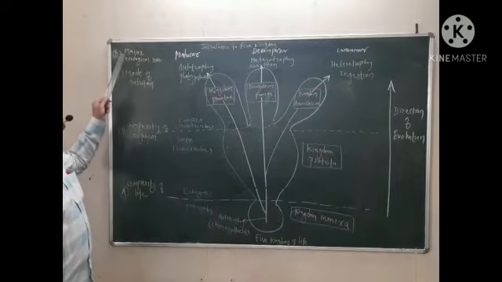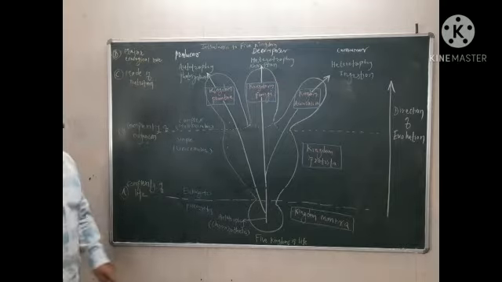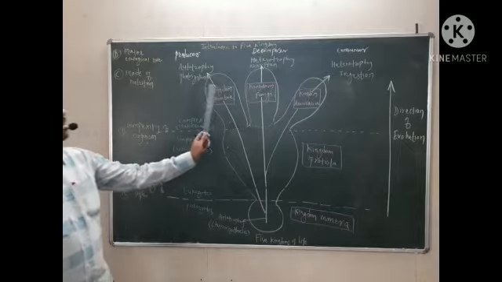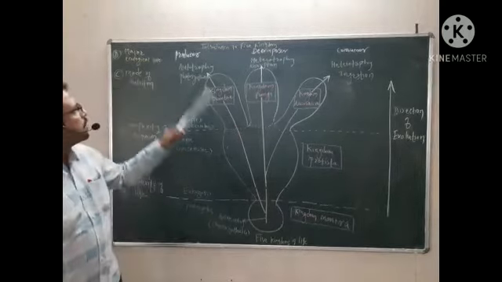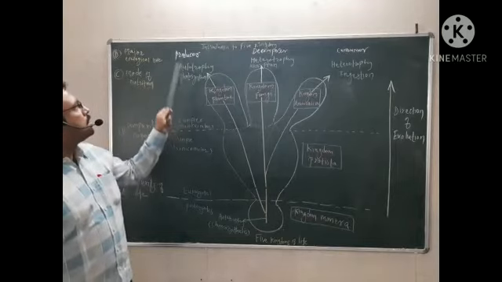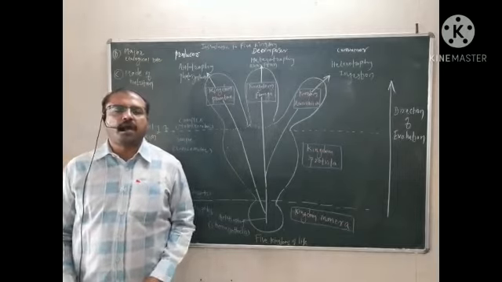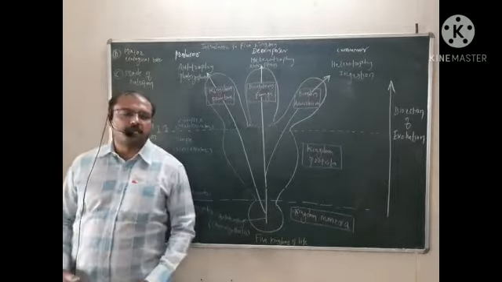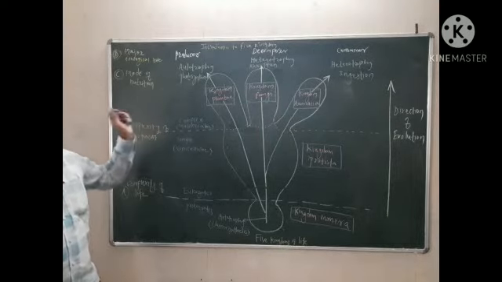Now we'll see the major ecological role of these different kingdoms, basically the 3 major kingdoms. The kingdom Plantae is the producer, which can produce the food material, on which the remaining kingdoms depend.